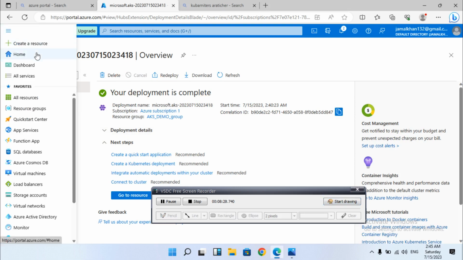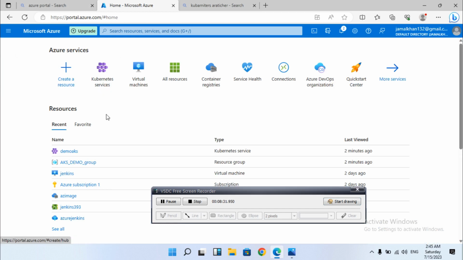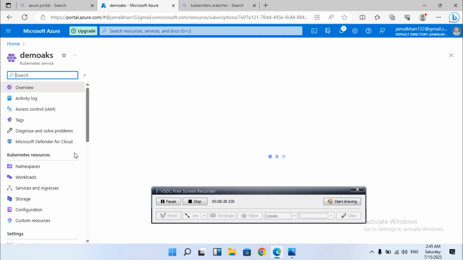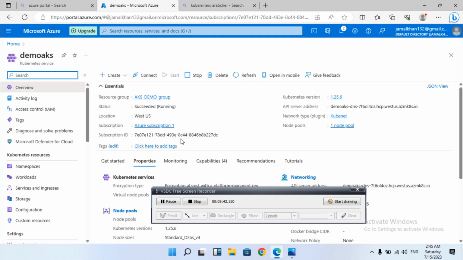Now we are going to connect to our cluster, and to connect we have two ways. Go to the cluster you have created, AKS demo, and you will find the option called connect.